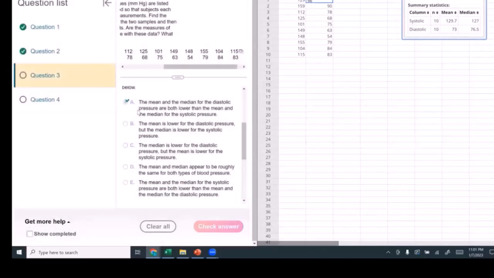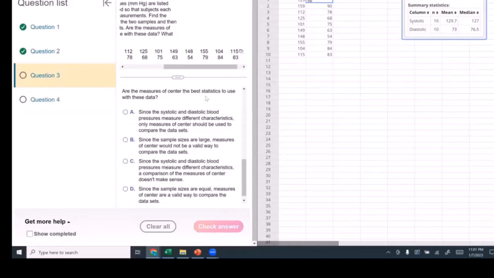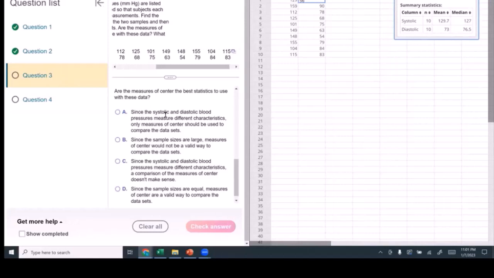Perfect. Are the measures of center the best statistic to use with this data? Well, let's see. What do you think? Since the systolic and diastolic blood pressure measure different characteristics, only measures of center should be used to compare the data sets. Okay.